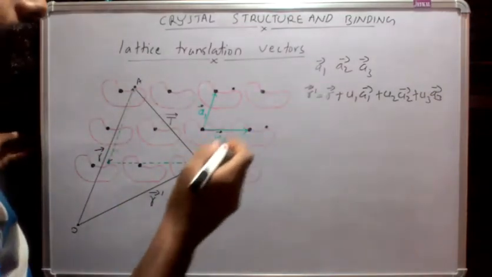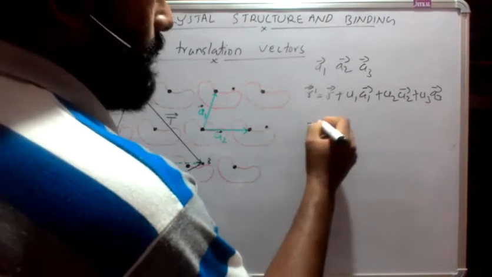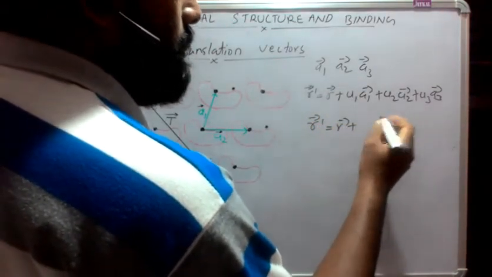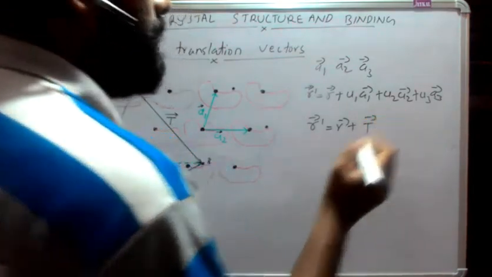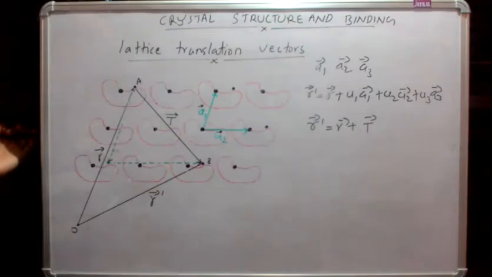So we can write r dash equal to r plus a translation vector T comprised of the fundamental translation vectors a1, a2 and a3.